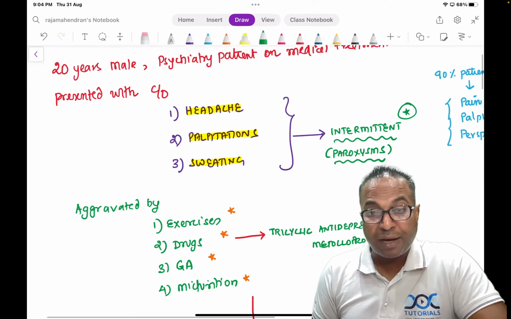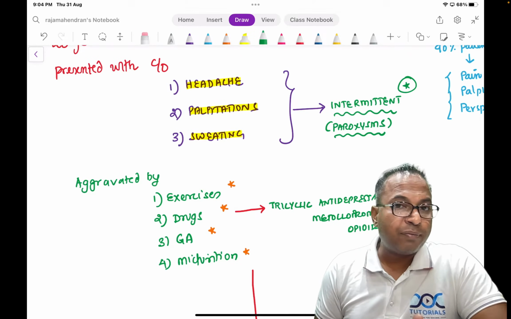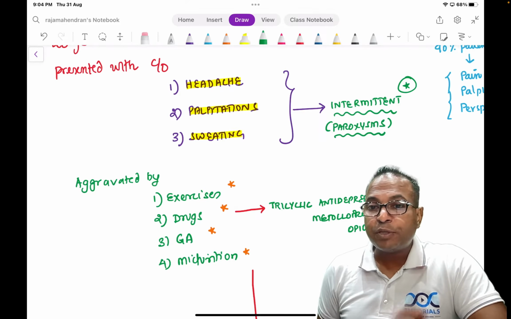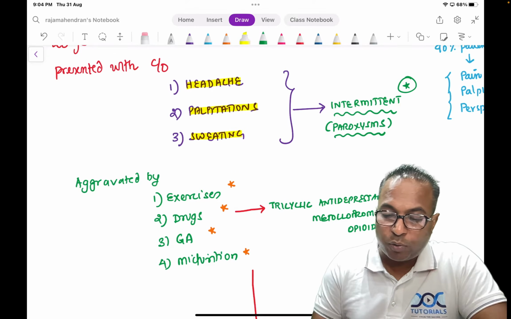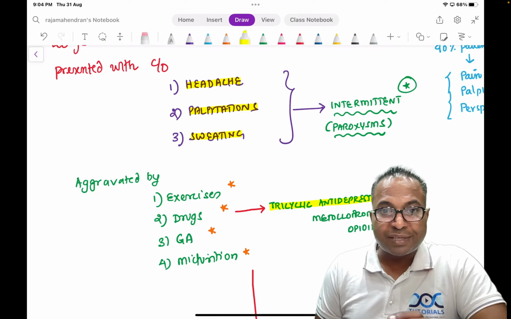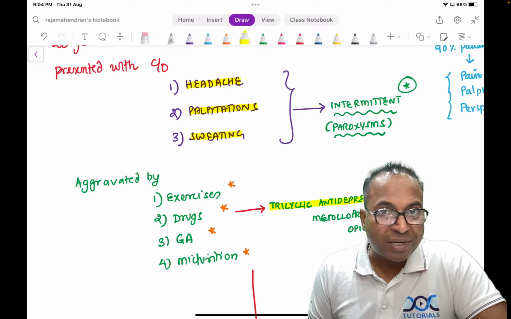He is a 20 years male. Otherwise, when he is sitting in your cabin, he is absolutely normal. When you are seeing him, he is having no headache, no palpitation, no sweating. From the history, you found out he is on tricyclic antidepressants, some drugs he is taking from a psychiatrist. So now you ask your staff nurse to measure the BP.